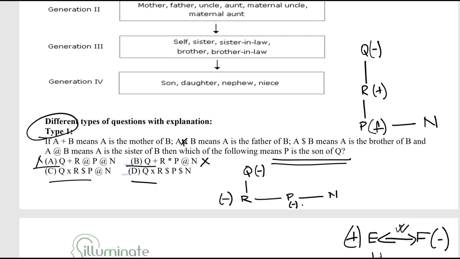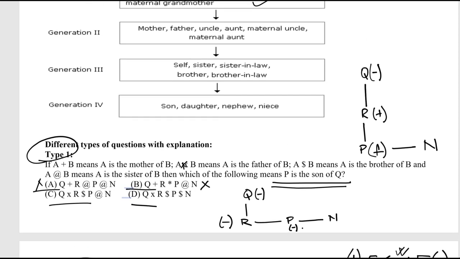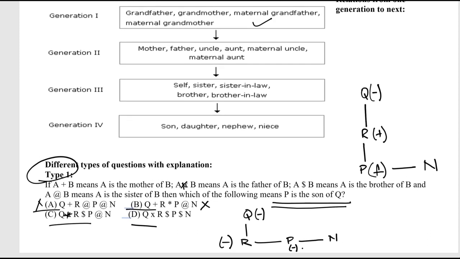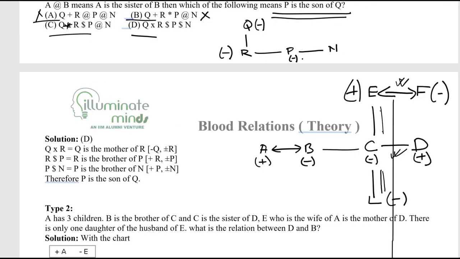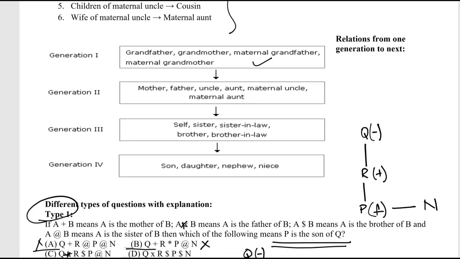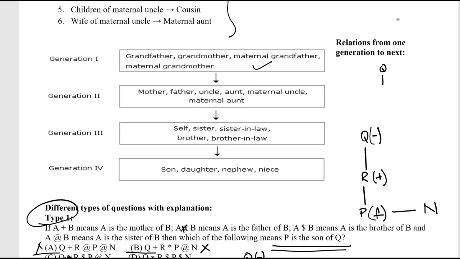The third question says Q asterisk R, asterisk or into, it's one and the same thing. Q is father of R, so Q will be plus sign.